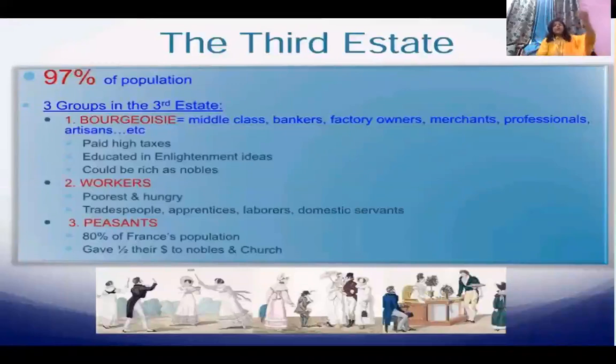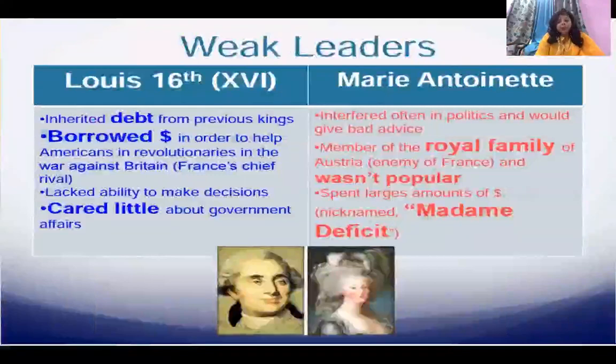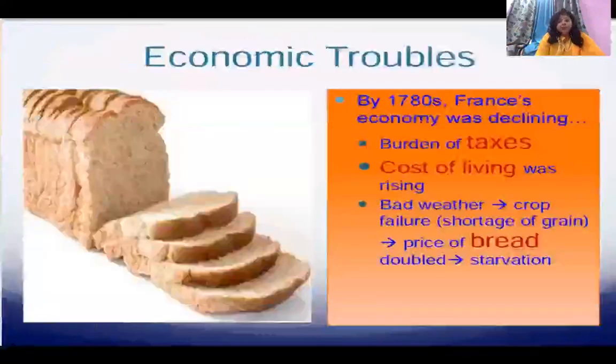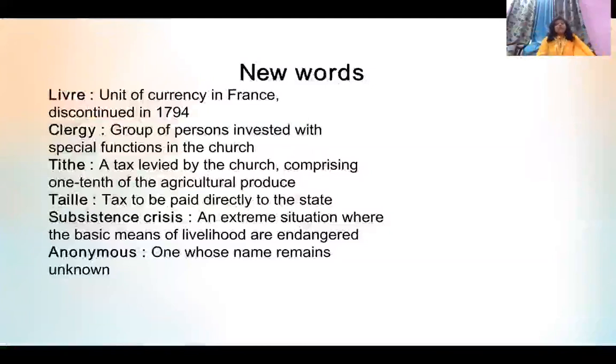So before I proceed further with this chapter, you have to understand what kind of taxes these people were compelled to pay. You can see in the figure, the first tax was tithe. Now what is tithe? Tithe is a tax which was levied by the church. Levied means to impose. So tithe was a tax levied by the church, which consists of 1/10 of